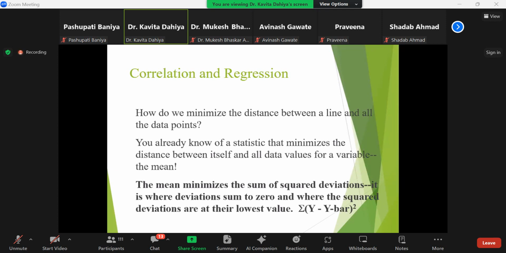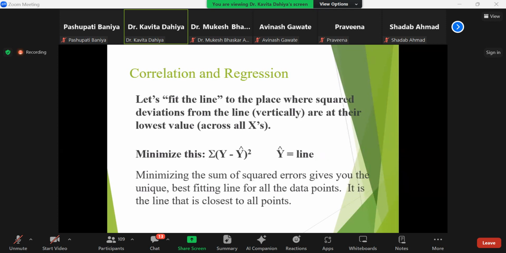It is where the deviations sum to 0, where the squared deviation is at its lowest value, where sigma of (y minus y bar) squared. Let us fit the line to the place where the squared deviations from the line, vertically, are at their lowest value across all axes.